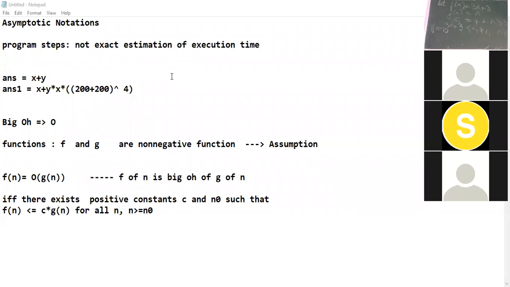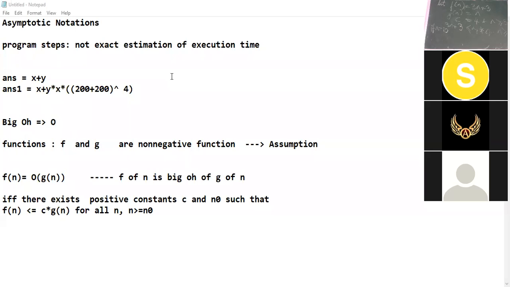What will be the left hand side and the right hand side for n equal to 10? 33 is less than or equal to 40. Yes, so we can say that it is satisfying. So f of n is big O of g of n. Clear, everyone?